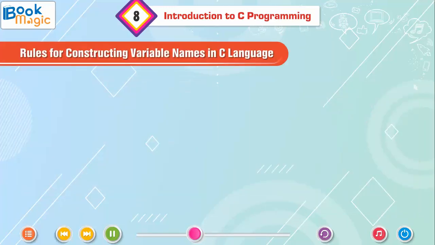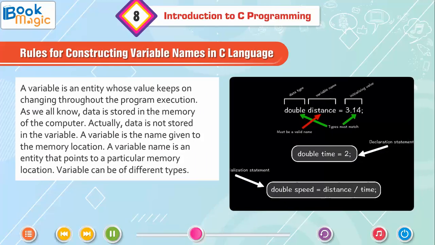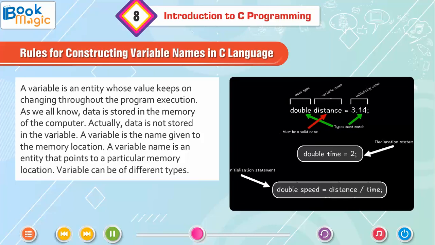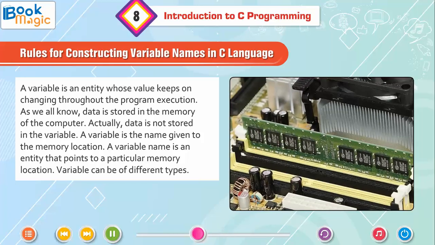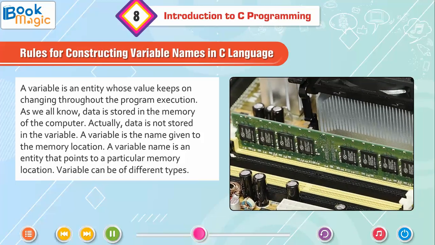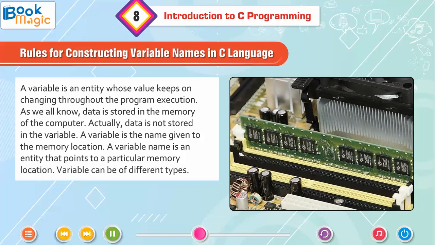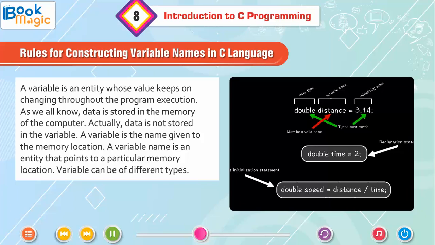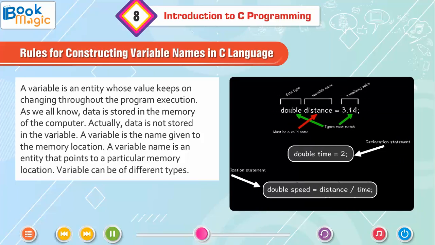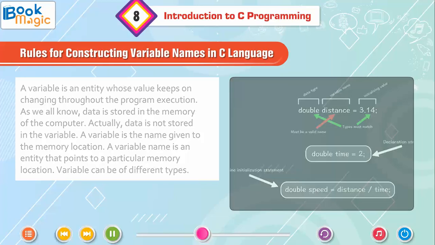Rules for constructing variable names in C language. A variable is an entity whose value keeps on changing throughout the program execution. As we all know, data is stored in the memory of the computer. Actually, data is not stored in the variable. A variable is the name given to the memory location. A variable name is an entity that points to a particular memory location. Variables can be of different types.